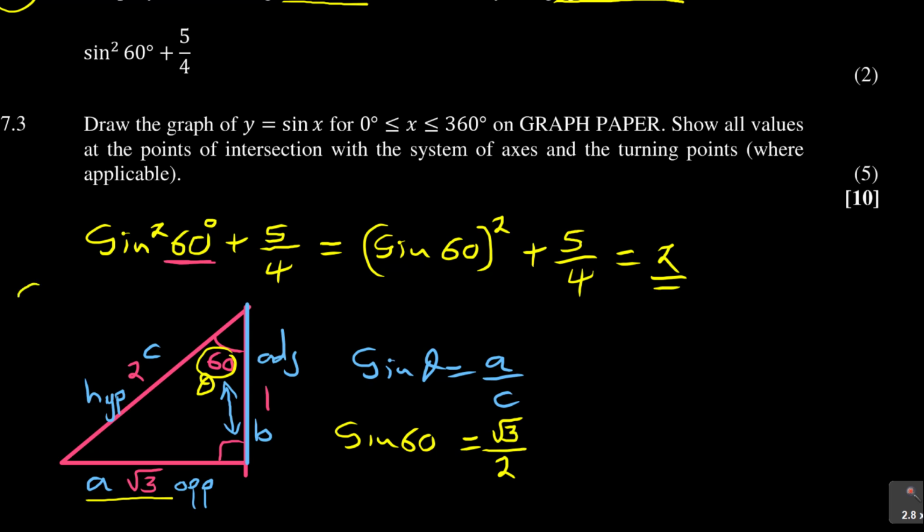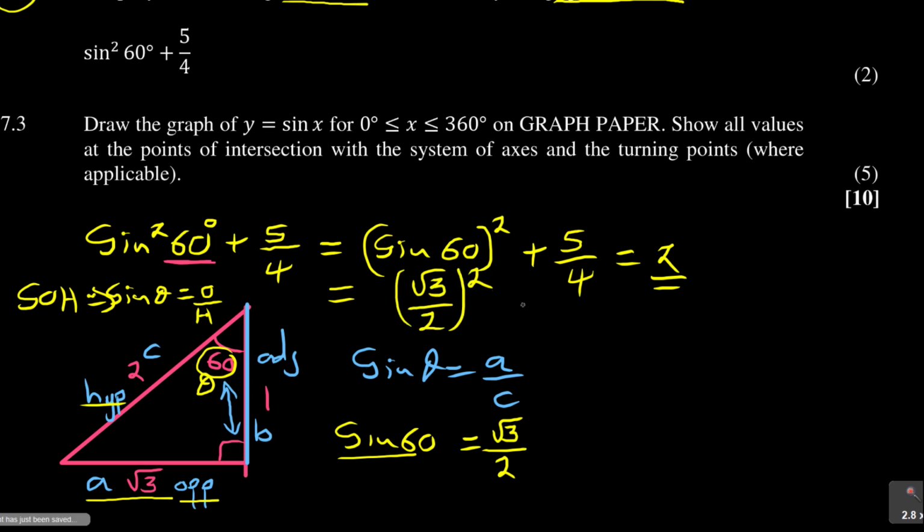But you can remember SOHCAHTOA, which says sine theta is equal to opposite over hypotenuse. So this is my opposite, this is my hypotenuse. Whichever way you use, it will still lead to that. So this is my sine 60. So if I come here now, this is equal to sine 60 squared, but my sine 60 is root 3 over 2, so it will be root 3 over 2 squared, plus 5 over 4. Are you seeing what's happening there?